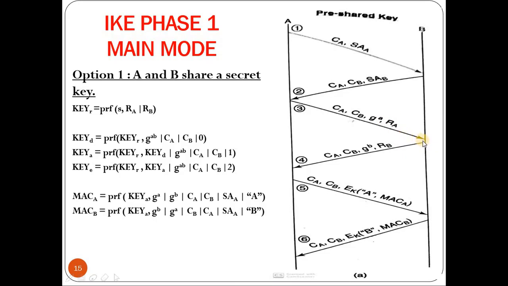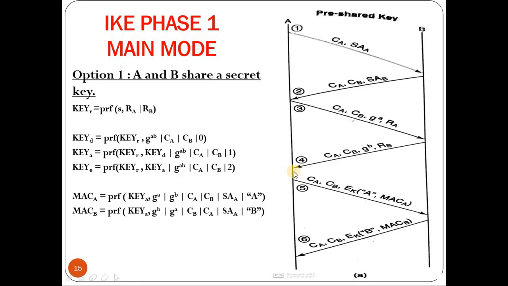On receiving this message, now B will compute the Diffie-Hellman partial key, that is G to the power B mod P, and it sends in the fourth message, along with the random number that is chosen by B, that is RB. So there are 4 components: cookie of A, cookie of B, G to the power B mod P and RB, that is sent to A. On receiving this fourth message, now both the parties will generate the Diffie-Hellman shared key, that is G to the power AB mod P.